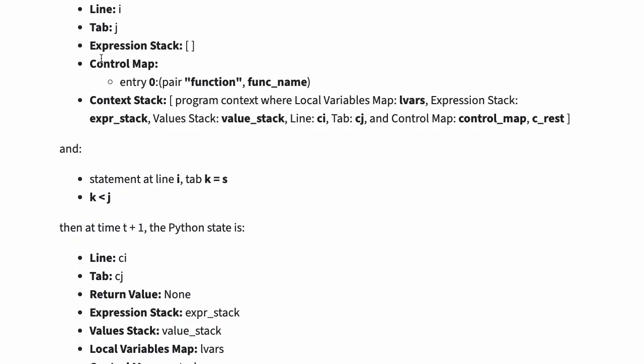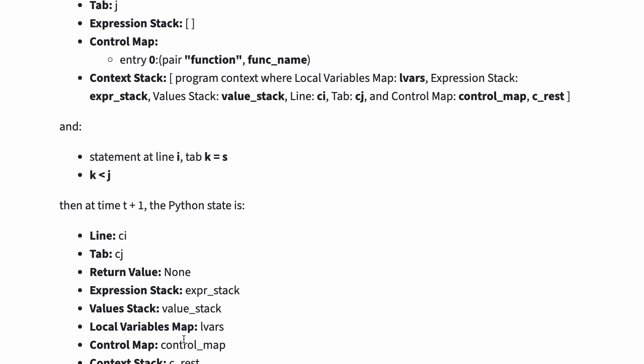In general, if at time t the line is I and tab is j, and the control map contains an entry with key 0 and the pair function and func name, and the statement at line I tab k is s and k is less than j, then at time t plus 1, LWPython pops the context stack and populates the line, tab, expression stack, value stack, local variables map, and the control map, and assigns none to the return value.